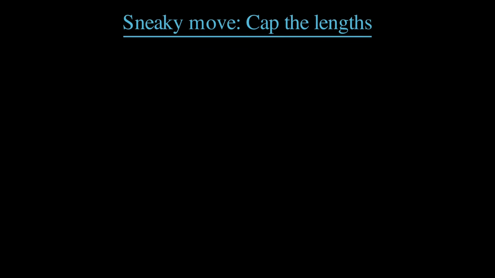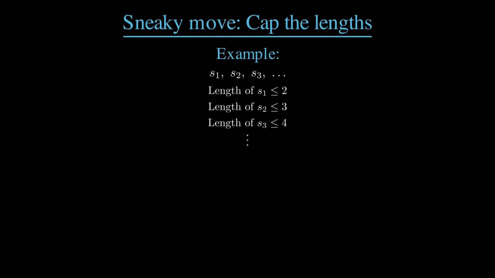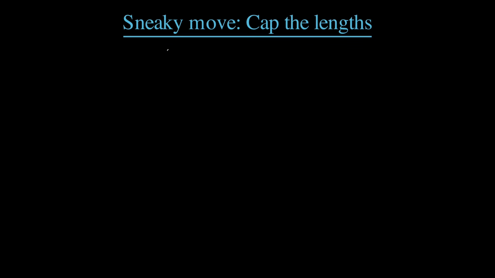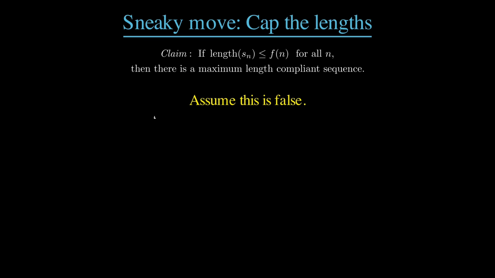But what happens if we put a cap on the length of each string in our sequence? For instance, let's say the first term can have at most 2 symbols in it, the second term can have at most 3 symbols, the third term can have at most 4 symbols, and so on. It might surprise you that this simple change actually creates a hard cap on the length of the sequence of strings. Let's say this weren't true. So we're assuming that there's a finite cap on the length of the nth string in our sequence, and that cap is allowed to vary with n.